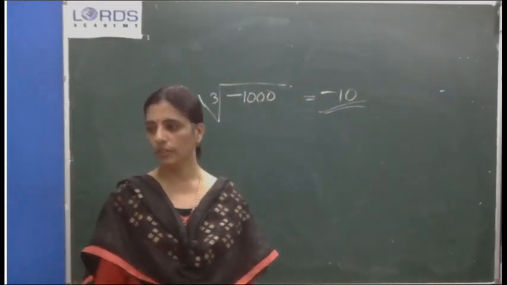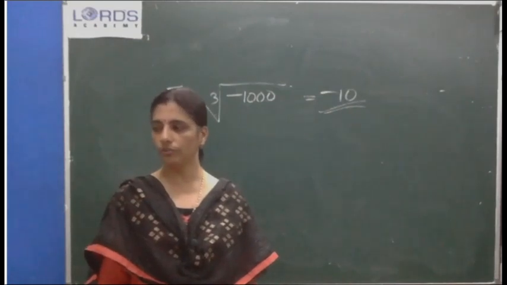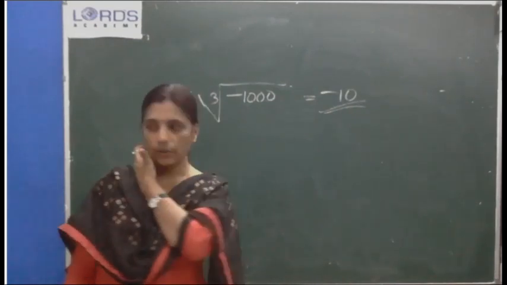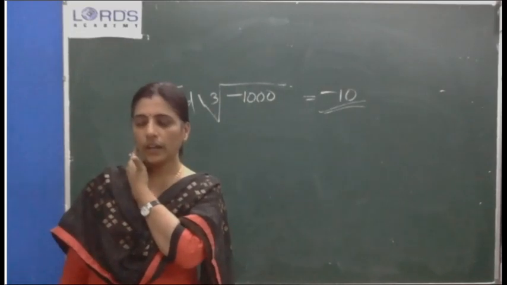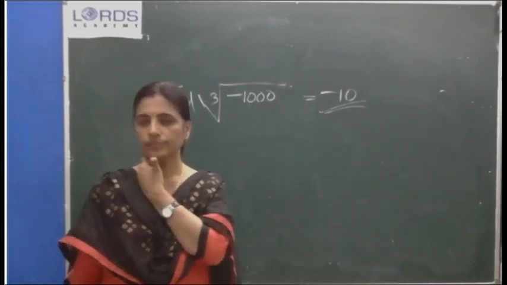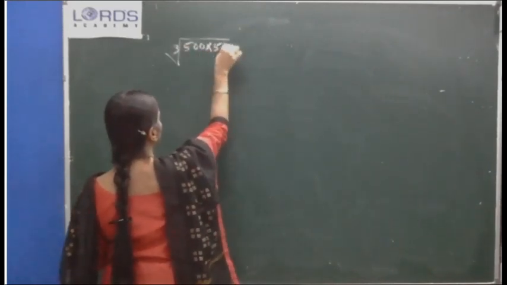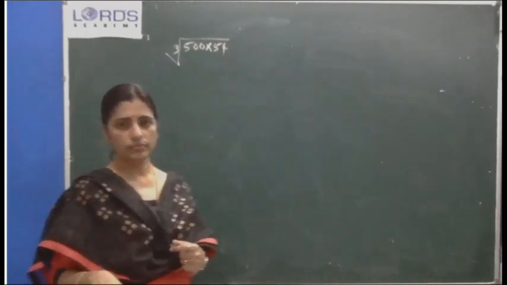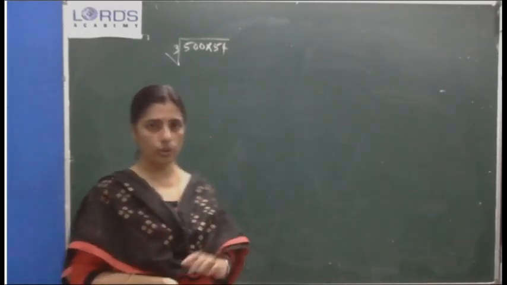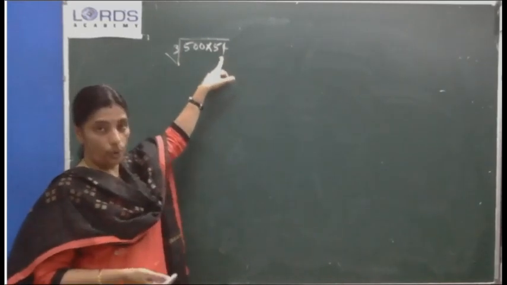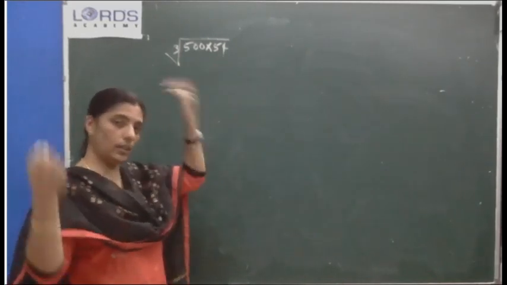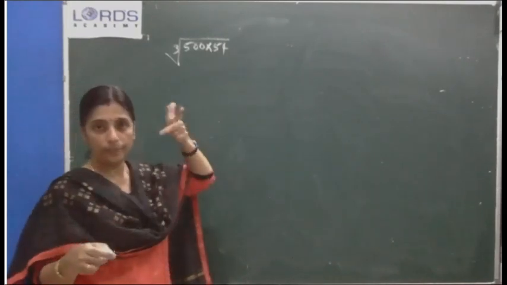Evaluate the cube root of 500 into 54. Cube root of 500 into 54. Here we have studied one note. No, don't do 500 into 54 and expect one big number and then you have to find its cube root. It will be double work.